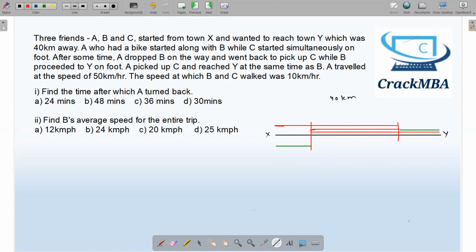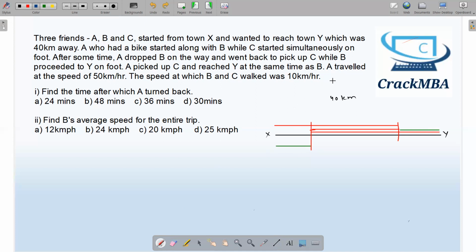First, A is traveling on bike. Just see this distance. A is traveling on bike. Then he turned back. He picked up C. Then he again moved forward towards Y. And the person who is walking is just traveling forward. So this is the overall picture of this question.